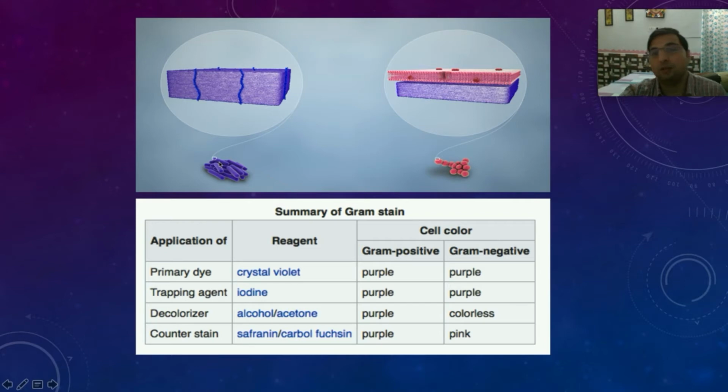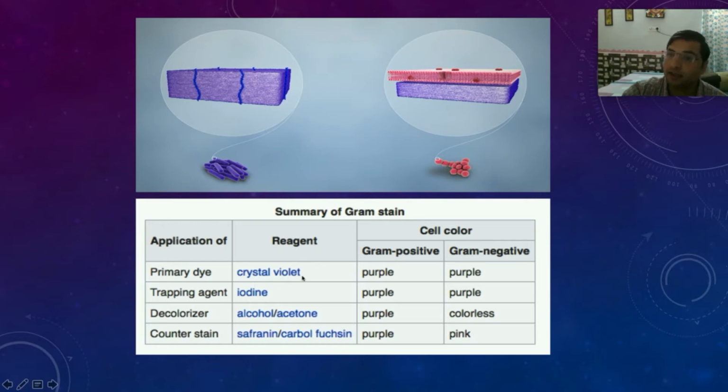So if you want to know more about gram stain and gram positive and gram negative, I can tell you how it is done. It is a very simple method, not very hi-fi. In gram staining, we take bacteria and fix them over a slide, and we put a primary dye, the crystal violet dye, over them.